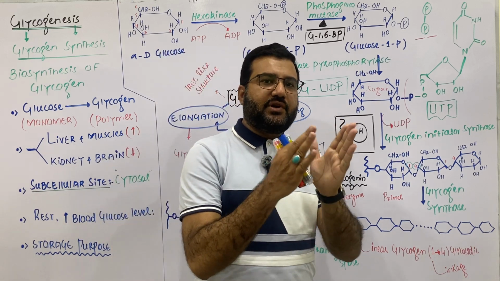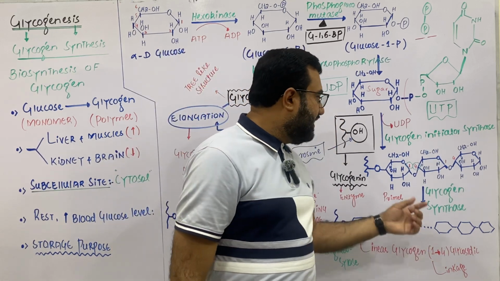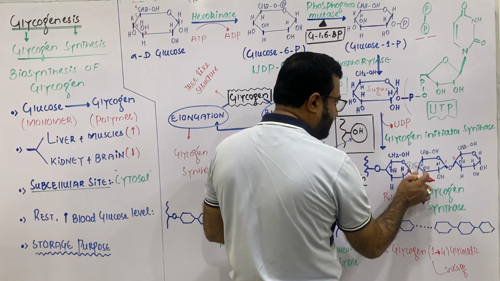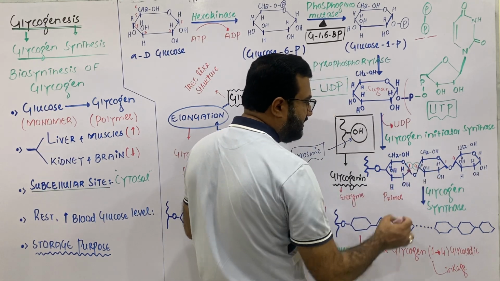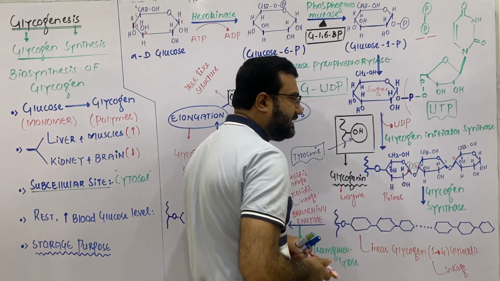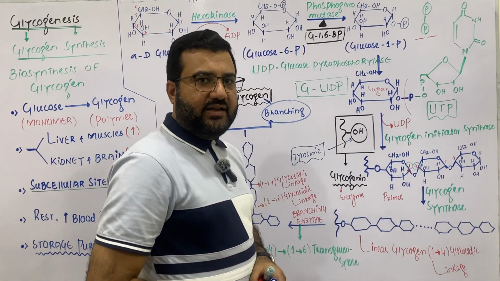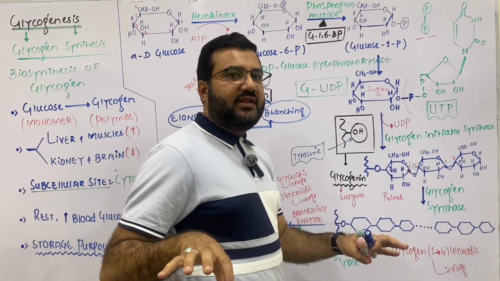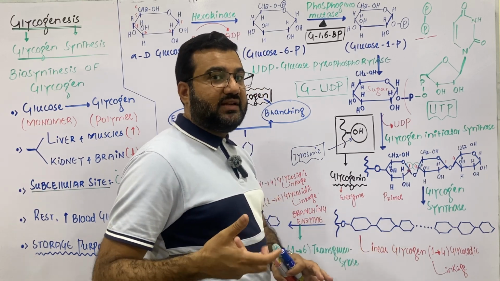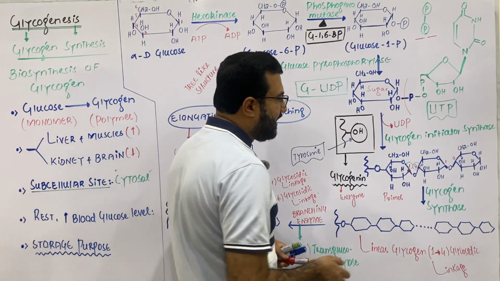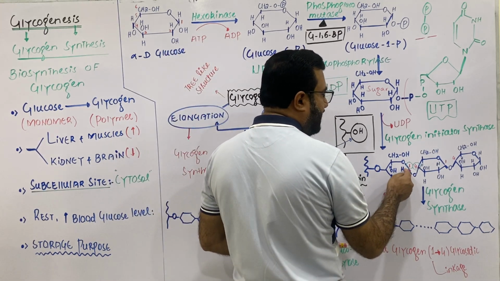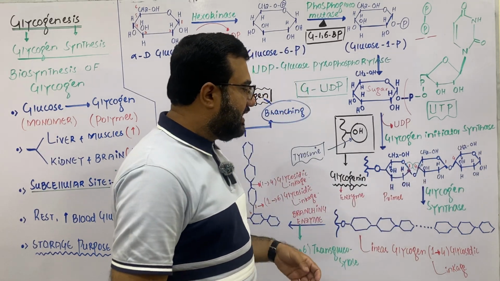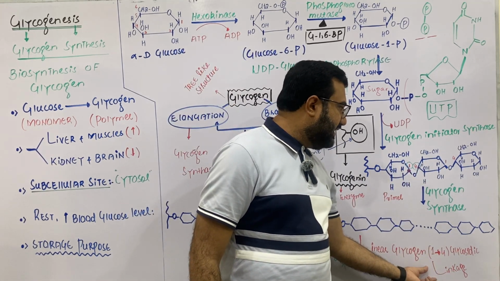Ether linkage is a carbon oxygen carbon linkage, and in this case this one is the carbon, this is oxygen, and this is again carbon. So it is a carbon oxygen carbon linkage, that will be an example of the ether linkage. And when an ether linkage is present between monosaccharides, it is given a special name, and that is the glycosidic linkage. And this linkage is formed between carbon number 1 and carbon number 4 of the 2 glucose units. So that will be called the 1,4 glycosidic linkage.